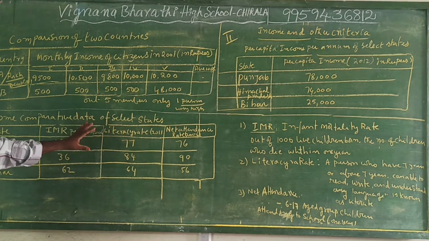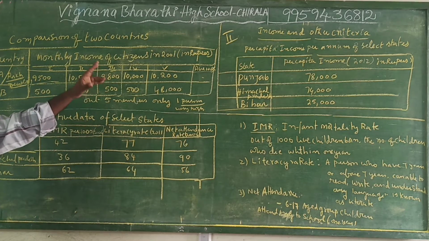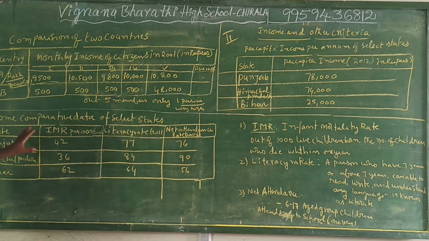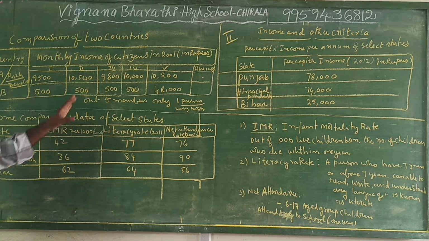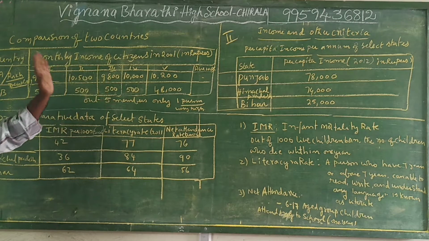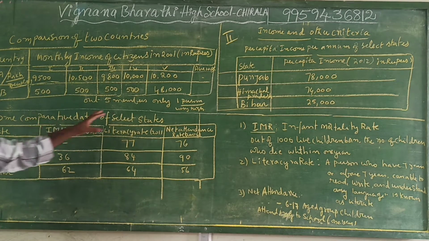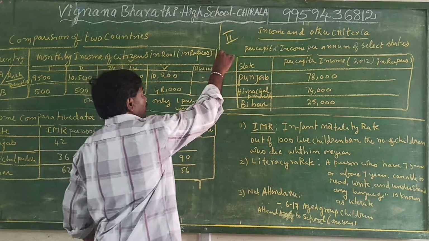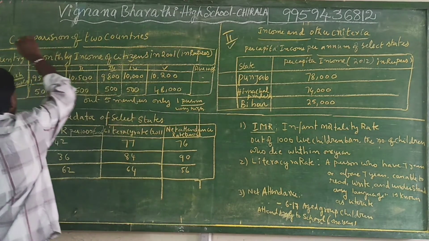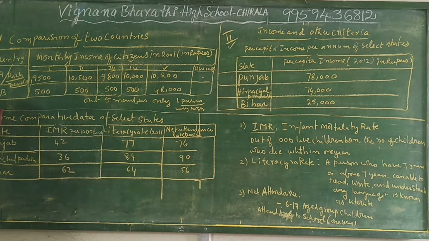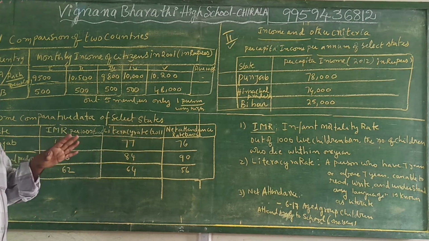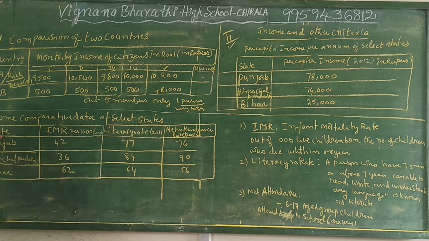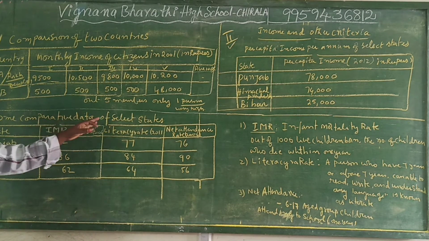All details we will discuss in the third part, that is some comparative data of selected states. In this data we discuss in detail the per capita income, IMR, literacy rate and net attendance. According to this we can decide the per capita income. So this table and that table have a connection. That's why I give number 2 and number 1. Here is number 3. After discussing, we will get a good idea of what that is: some comparative data of selected states.